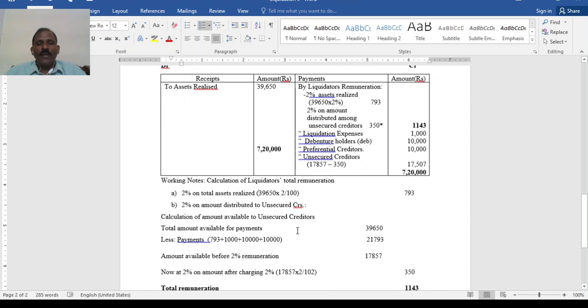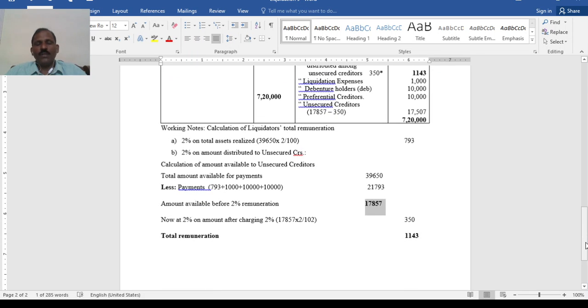Total amount available for payments 39,650, less payments made so far: 793 as 2% remuneration, 1,000 rupees expense, 10,000 rupees to debenture, 10,000 to preferential creditors. So the total balance now, the amount available before the 2% remuneration, is 17,857. This is before, so you have to calculate 2% on this. This is after paying these.